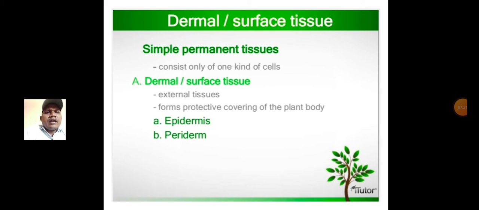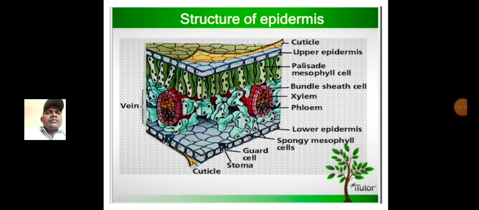Dermal or surface tissues are external tissues and form the protective covering of the plant body. There are two types: epidermis and periderm. Next, the structure of the epidermis.